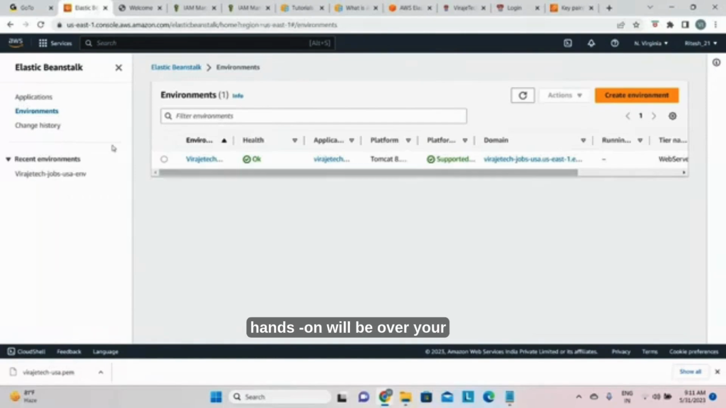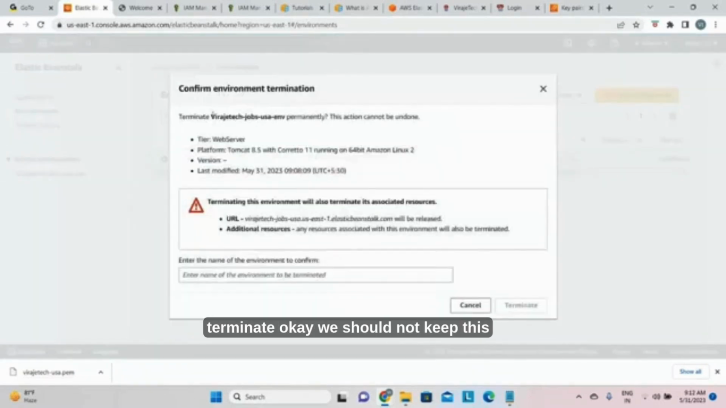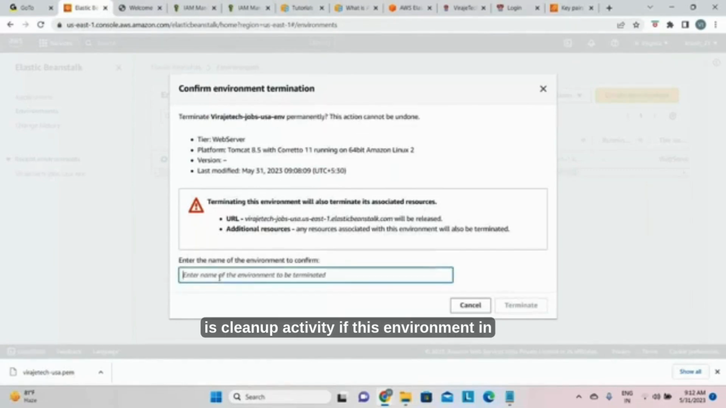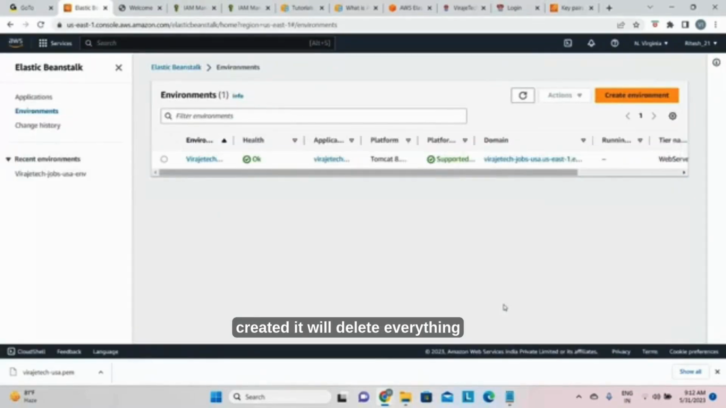So once your hands-on practice is over, you go here and terminate. Okay, we should not keep this because it has created a lot of services. Okay, so this is the cleanup activity. Give this environment name, terminate. So whatever it has created, it will delete everything. Okay.